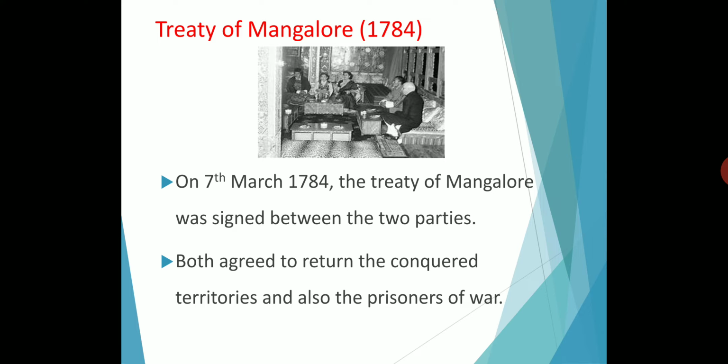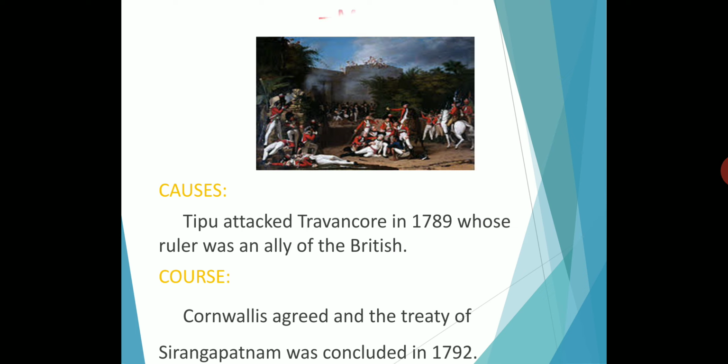Next we are going to see about the Third Anglo-Mysore War. So, causes. Causes means what is the reason for the Third Anglo-Mysore War, and how the war happened. Tipu was trying to seek an alliance of foreign powers against the English, and for that purpose he sent his ambassador. An ambassador means a person sent to France and Turkey to make an alliance against the British.